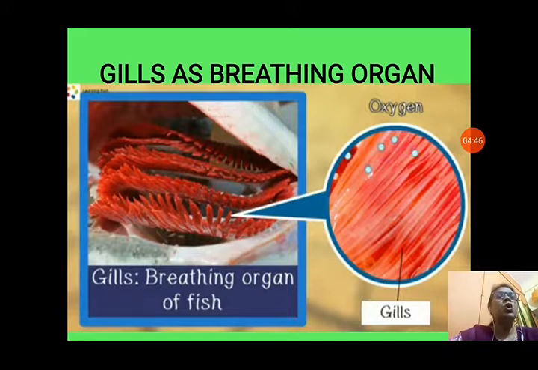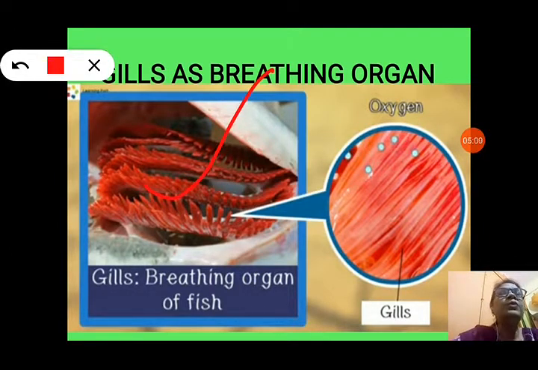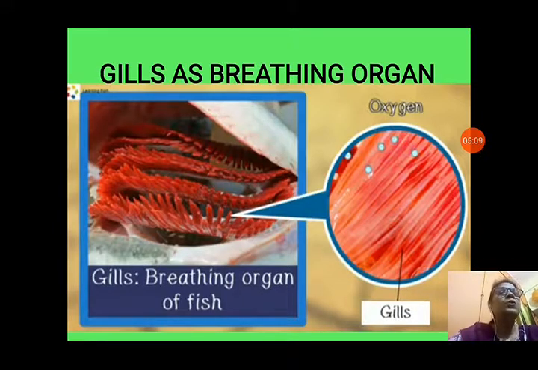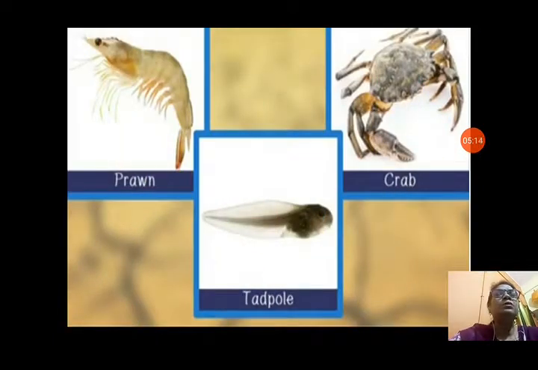Gills as breathing organ. Some animals breathe through gills. Mostly they live in water, like fish, shrimps, prawns. Gills are the breathing organ of fish. You can see the gills are red in color. They are enriched with blood vessels. Through the blood vessels, they exchange gases from water. They take oxygen and give out carbon dioxide into water only. Now next we will see some animals that breathe through gills. Prawn, tadpole, the baby of frog, and crab have gills to breathe.